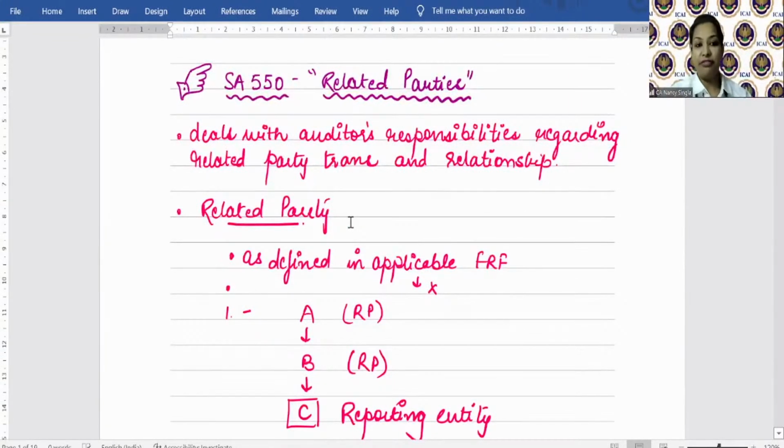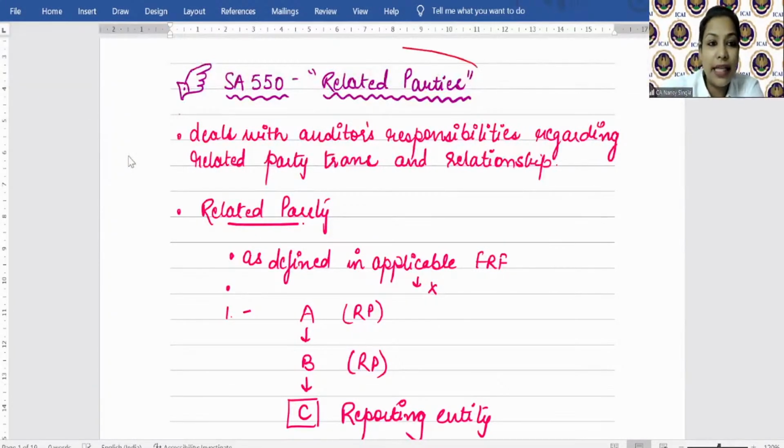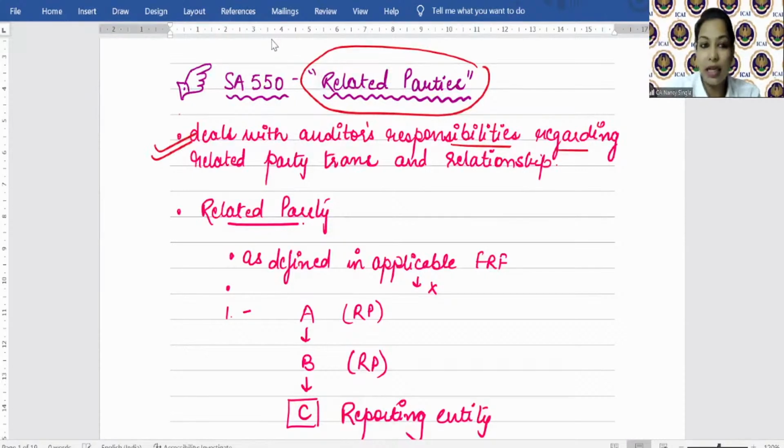So SA 550, and the name is what? Related parties. Right? This SA deals with the auditor's responsibilities regarding related party transactions and relationships in an audit of financial statements.